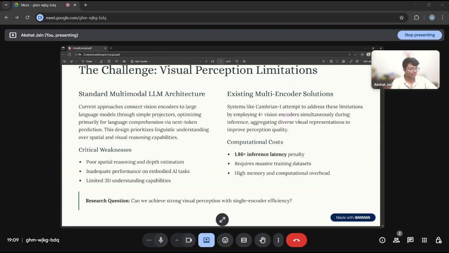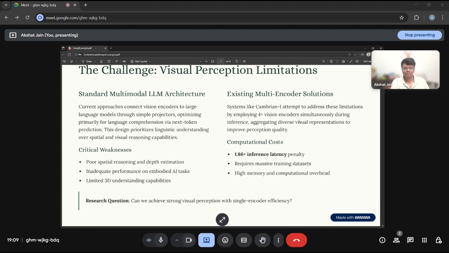Let me start by explaining the problem we are solving. Currently, multimodal LLMs follow a fairly standard architecture. They connect vision encoders to large language models through a simple projection layer. They optimize primarily using next token prediction, essentially a language-centric objective. While this approach works well for language understanding, it creates three critical weaknesses. First, these models exhibit poor spatial reasoning. Second, inadequate performance on embodied AI tasks. Third, limited 3D understanding capabilities.